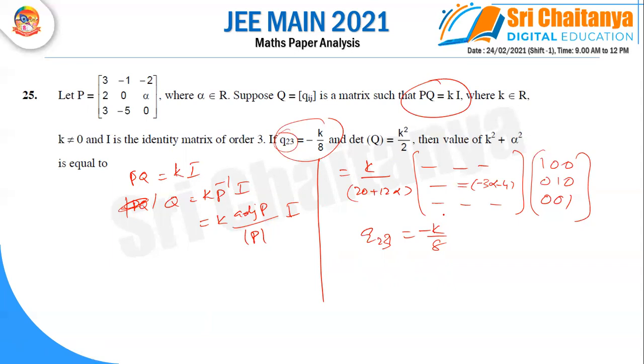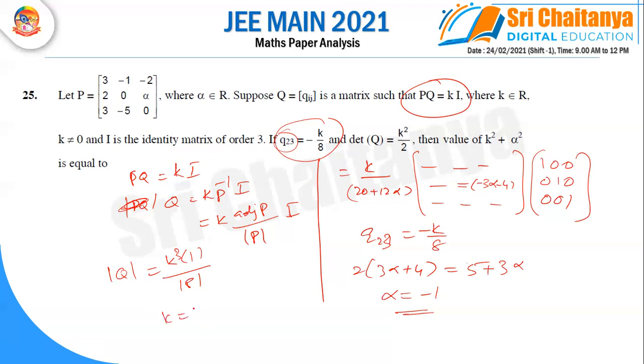So here Q23 is 2 into 3 alpha plus 4, which is equal to K by 8. Calculating, we get alpha as minus 1. Then find the modulus of determinant of Q. It is K cube into 1 by modulus P, and applying the condition, you get K is 4.